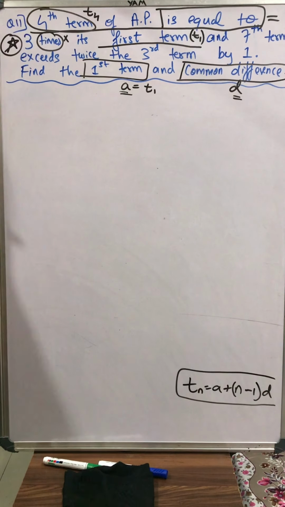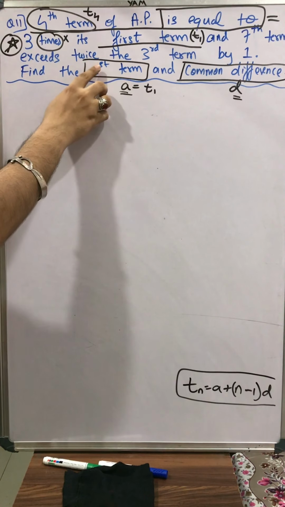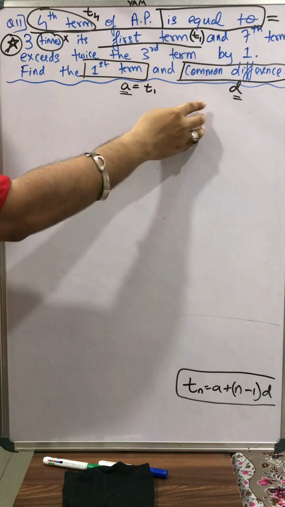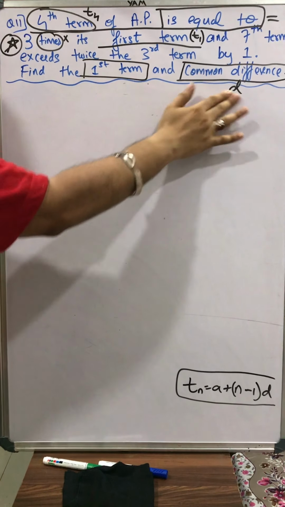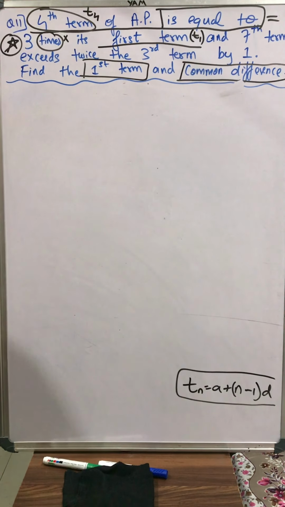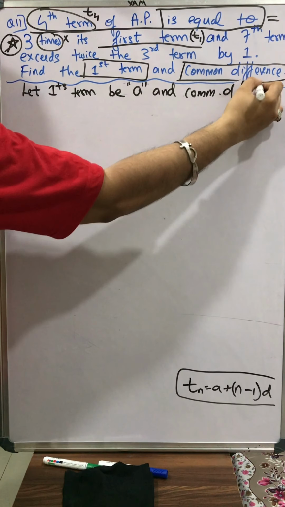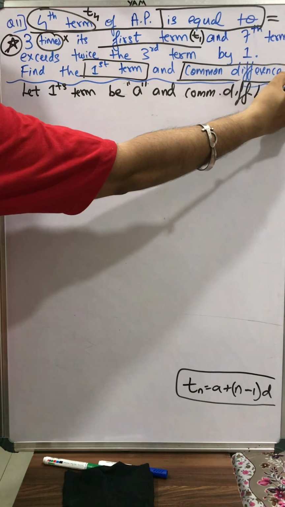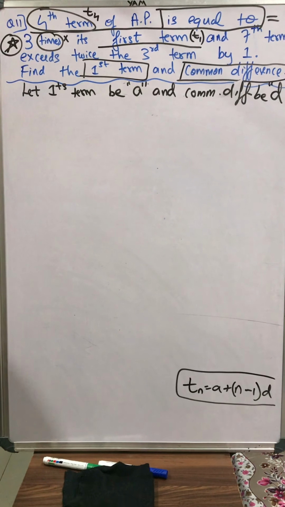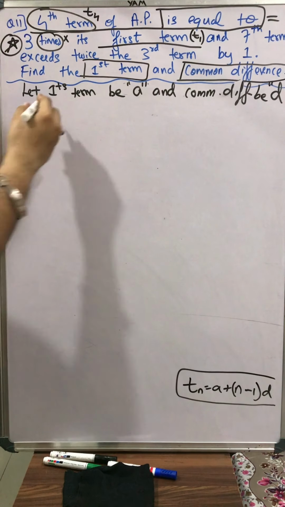Before stating anything about the first condition, students, as we want to find the first term, which is called a, and the common difference, let's assume it. We have to write: let the first term be a and the common difference be small d. Okay, we have assumed this. Now I'll go on.